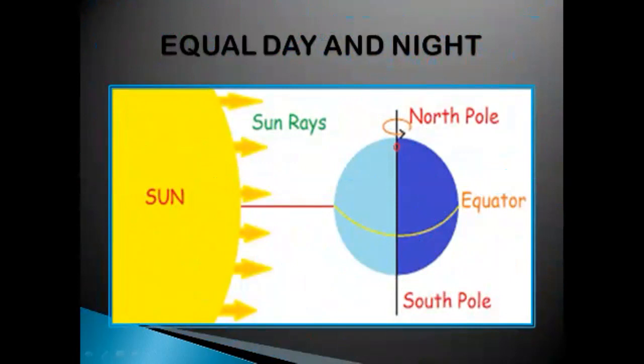At times, we have equal day and night. You can see the sun, you can see the sun rays over here, the earth, the North Pole, the South Pole, the equator, and the earth exactly divided into two. This is an imaginary figure. You can see the sun rays fall only on half part of the earth. The other part is in dark. So we have got equal day and night.